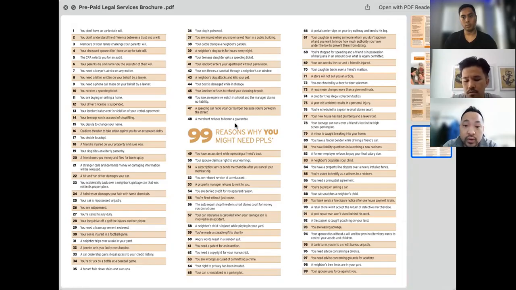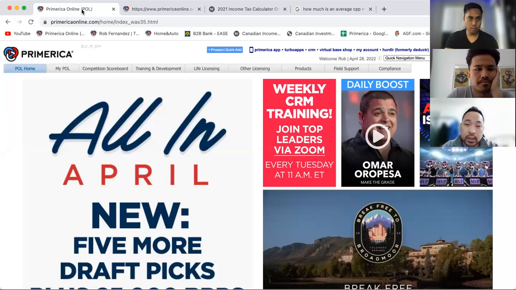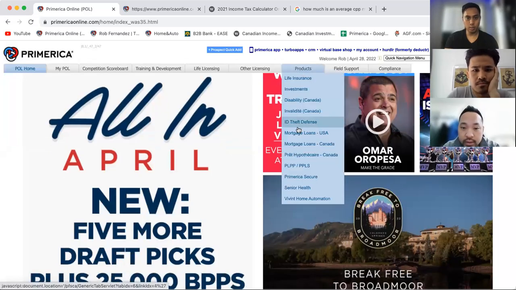So Rob, can you pull up POL? Sure. Give me a second here. So for referrals, it's really easy, right? Once you are in the company, your code's already on there. You go under product, and then you see PLPP right here.